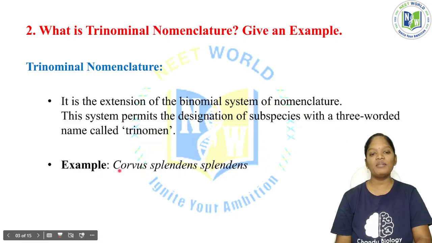The example will be Corvus splendens splendens. This is a proper example for trinomial nomenclature.